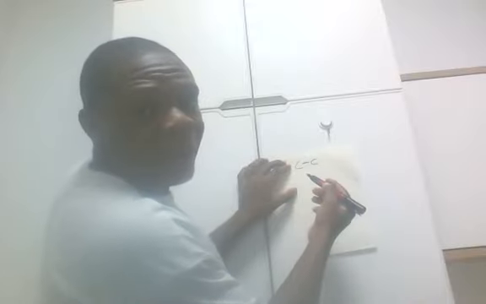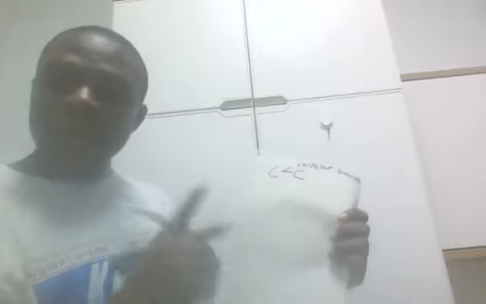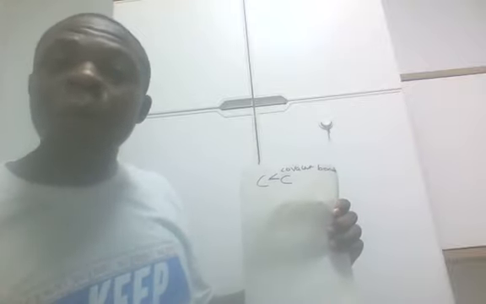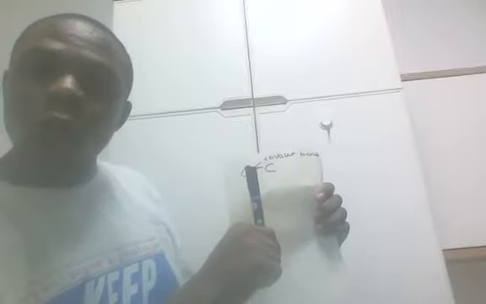This carbon and this carbon are bonded by only a single covalent bond. This is called a covalent bond. Remember in Form 2 work, you learned about covalent bond. So alkanes are hydrocarbons whose carbon atoms are bonded by a single covalent bond.